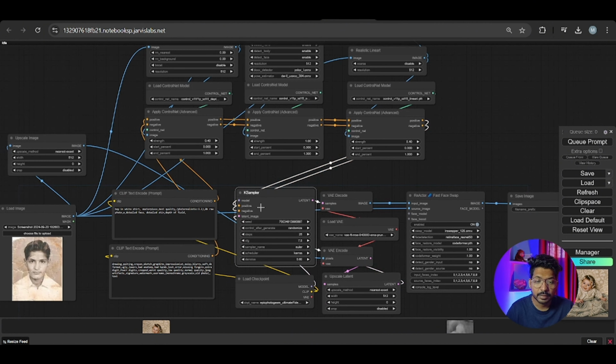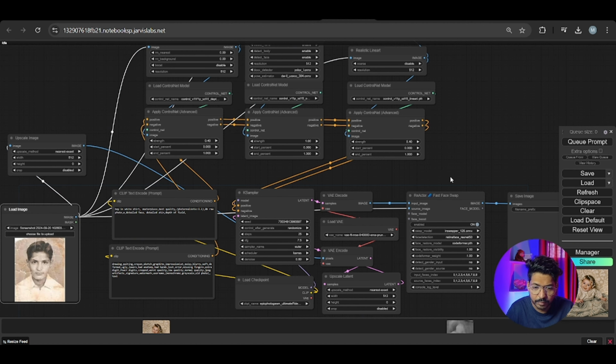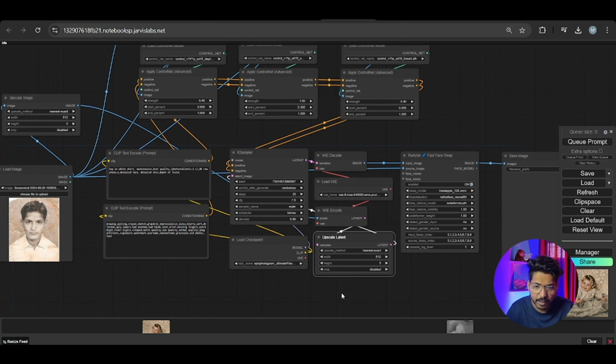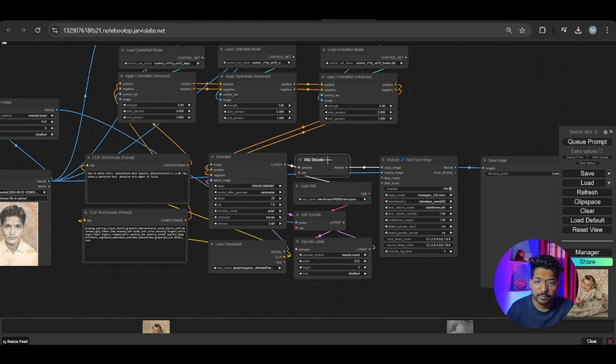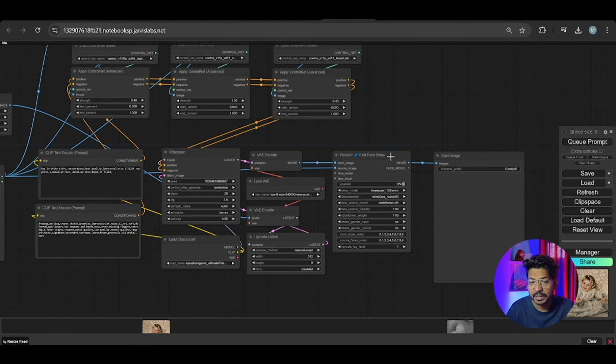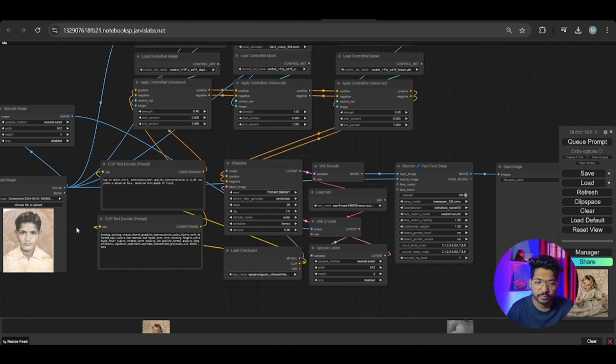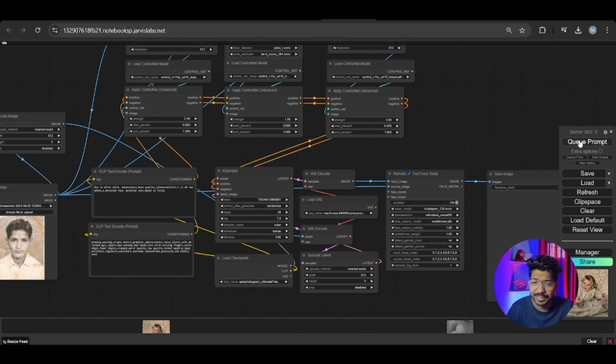Then I connected the positive and negative to the samplers. Model I give from here. For the latent image, I give the upscale latent. Then we decode and we use the reactor face swap for the better face. Okay, let's run it.